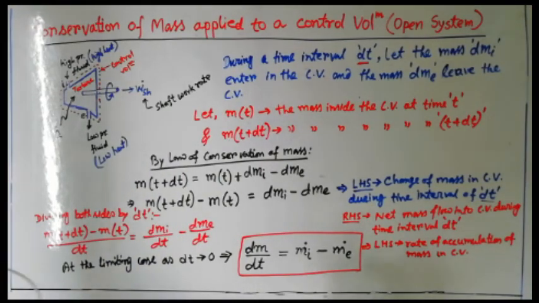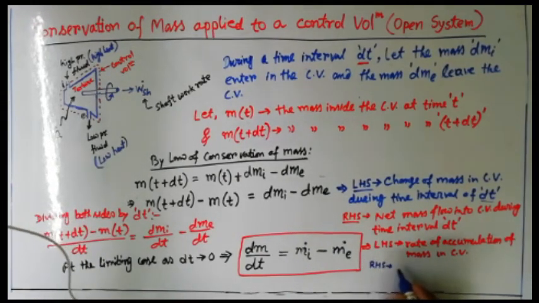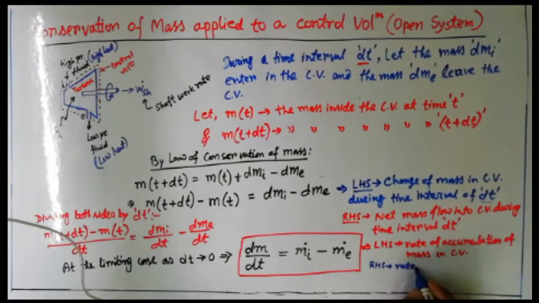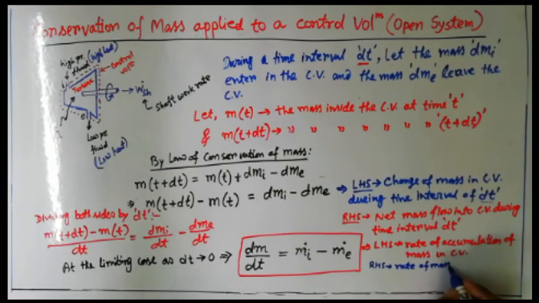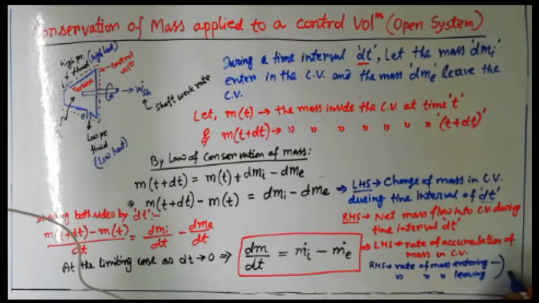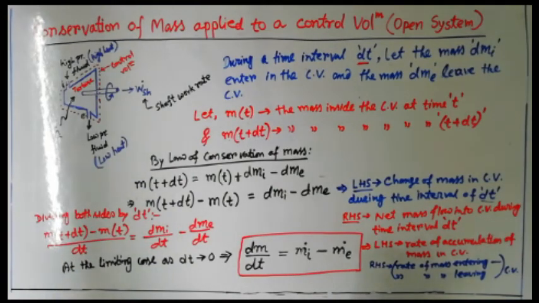Similarly, RHS has a rate of mass entering, minus the rate of mass leaving from the control volume. That is the RHS side.